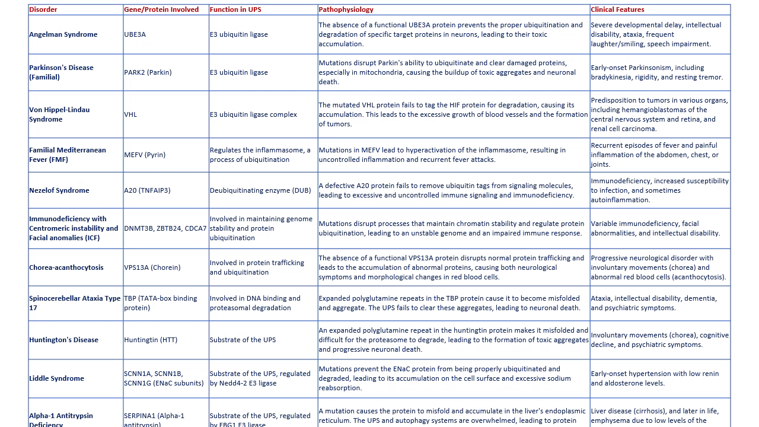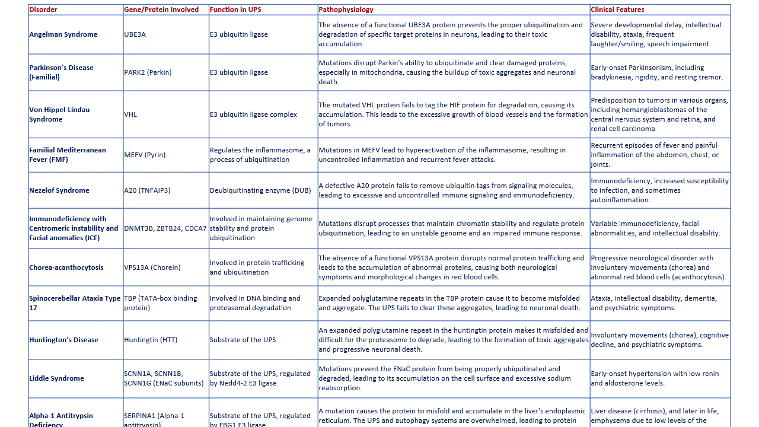Von Hippel-Lindau syndrome is caused by mutations in the VHL gene, a component of an E3 ubiquitin ligase complex. This complex normally degrades the hypoxia-inducible factor, HIF, protein. A defective VHL protein allows HIF to accumulate, driving the transcription of genes that promote uncontrolled cell growth and highly vascularized tumors.